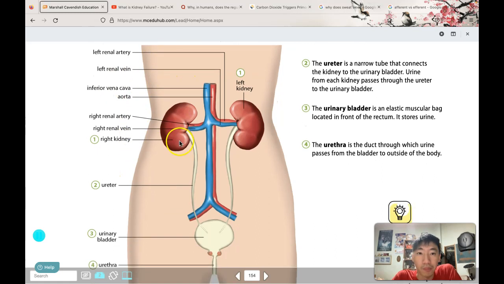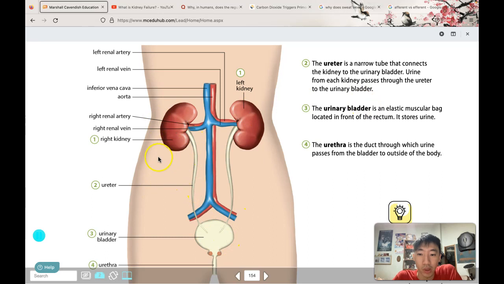So let's talk about point number 2, the ureter. These ureters are not blood vessels. These are different things. This is for the urine to pass through, and this is for blood to move through. The ureter is a narrow tube that connects the kidney to the urinary bladder. Urine from each kidney passes through the ureter to the urinary bladder.